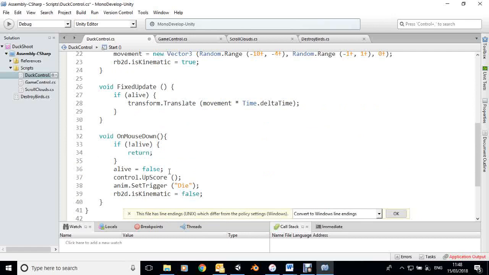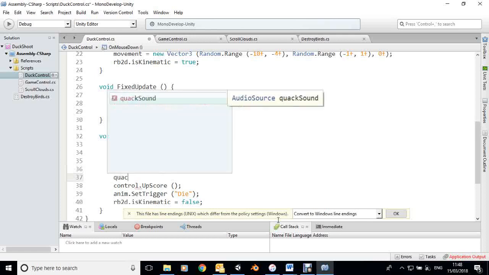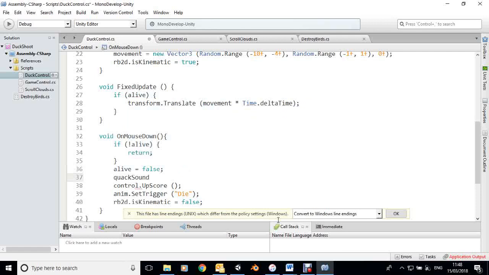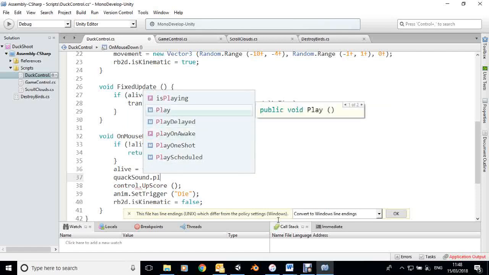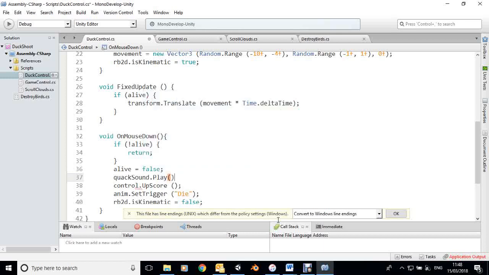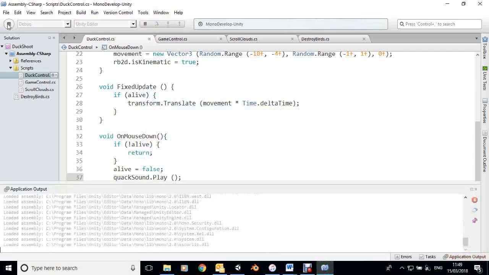And here we go down on mouse down. This is when somebody clicks on it. We're going to make it quack, and that's simply done using play. That's fine. So the ducks should now quack when they get shot, each with its own individual quack, and that seems to be working well enough.